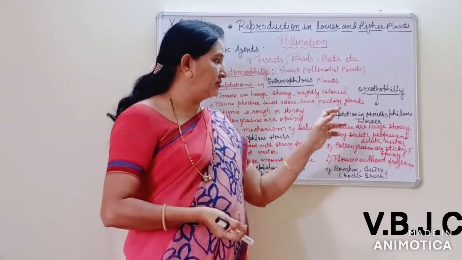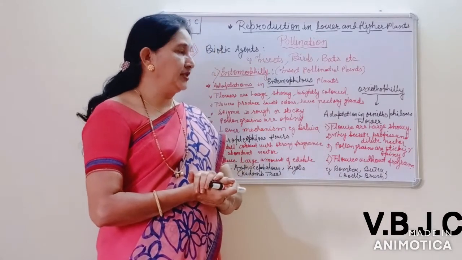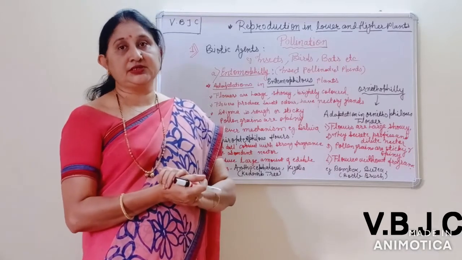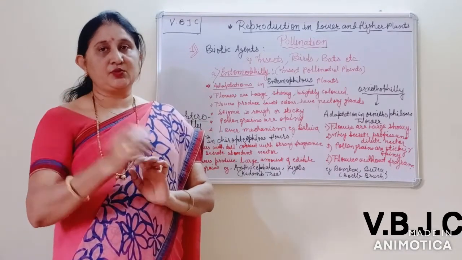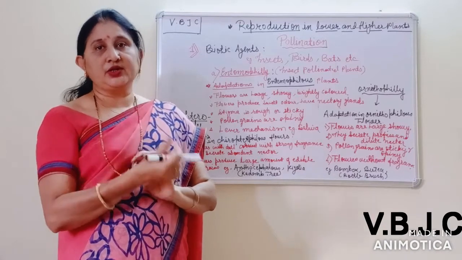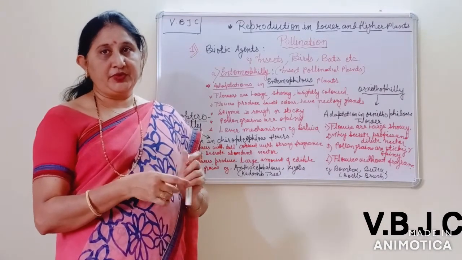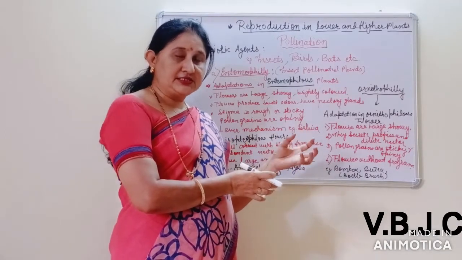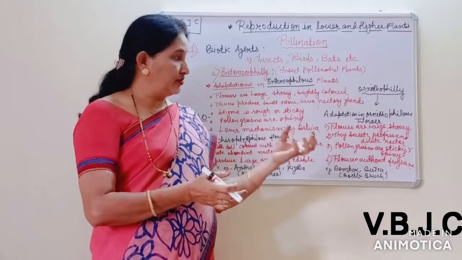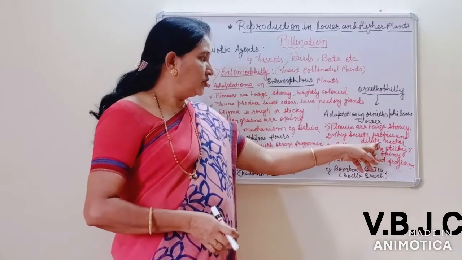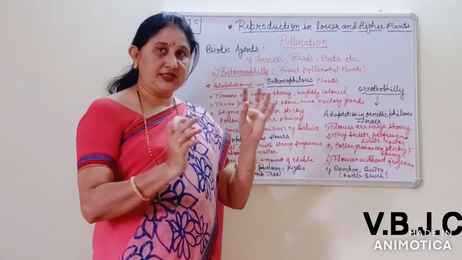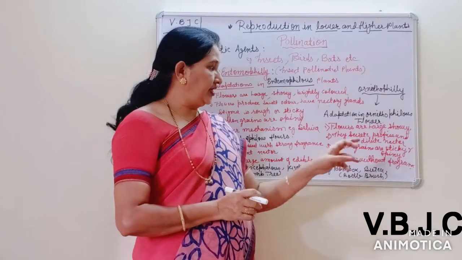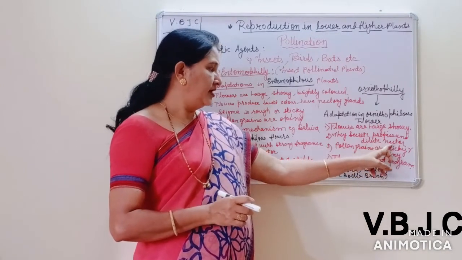Mostly the pollination takes place by birds. Which types of birds are responsible for that? You know, the sunbirds and the hummingbirds. The birds are very small in size, and they have a long elongated beak also. The beak reaches up to the nectary glands, and they drink the sugary or dilute nectar from that. Here the petals of these flowers are very large also. They can easily sit on the flower and drink the nectar.